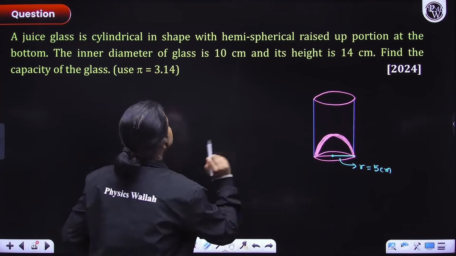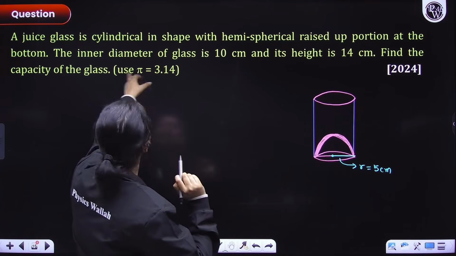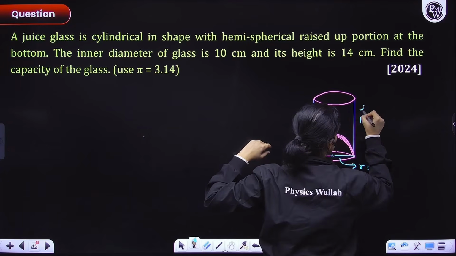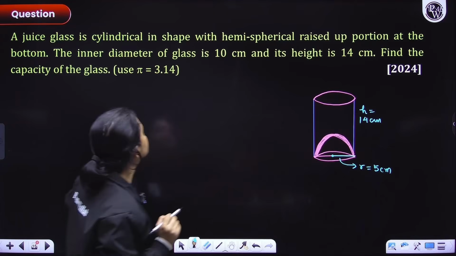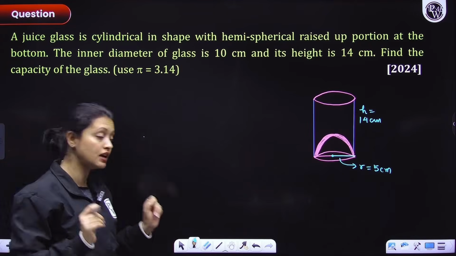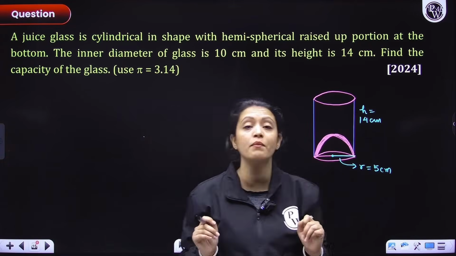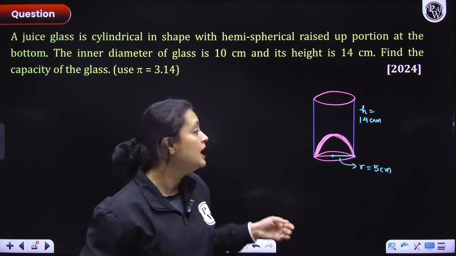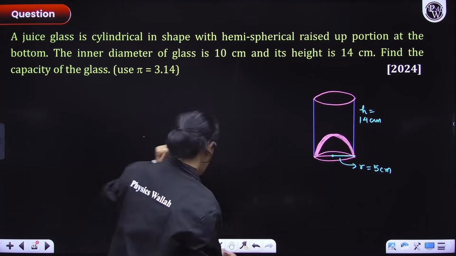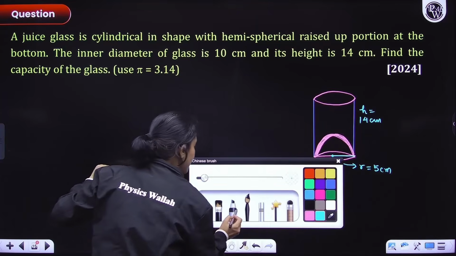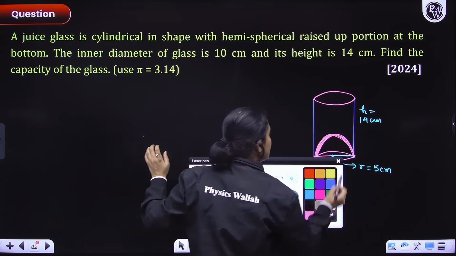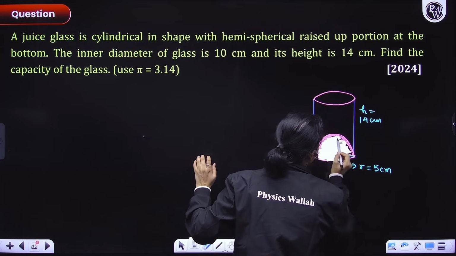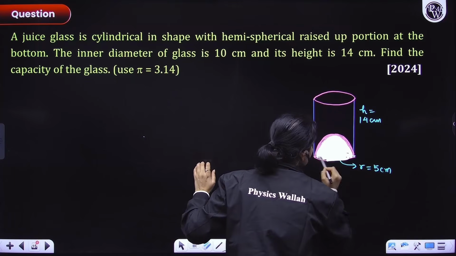Okay, so anyways, r is equal to 5 centimeter, everyone, and the height is 14 centimeter, right? So H is equal to 14 centimeters. Find the capacity of the glass. Now think about it. What would be the capacity of the glass? Would the capacity of the glass be equal to the capacity of the cylinder? No, right? Why? Because in this cylinder we have this raised up portion. So basically this portion here we don't need, because this is not the part of the glass.